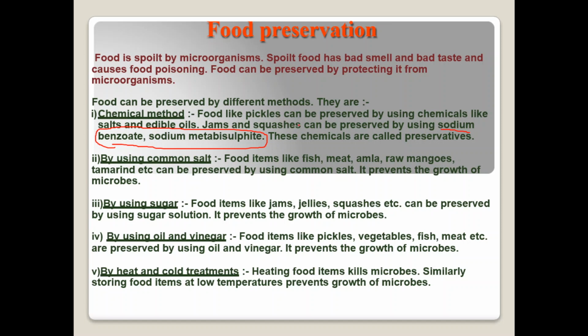Squashes are nothing but some drinks, so don't get confused. Pickles are somewhat salty in taste and also have a lot of oil content. Why? Because they act like preservatives.